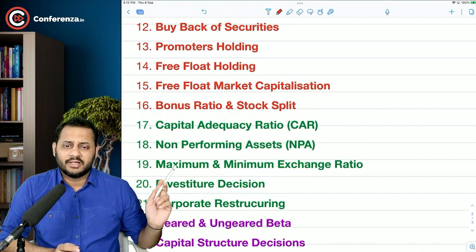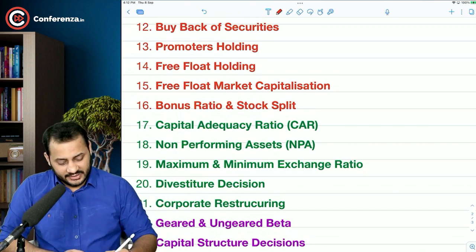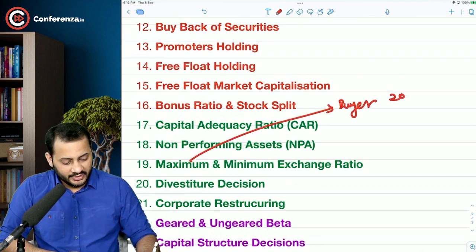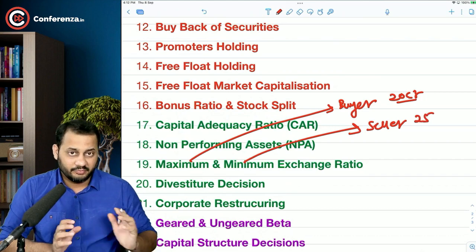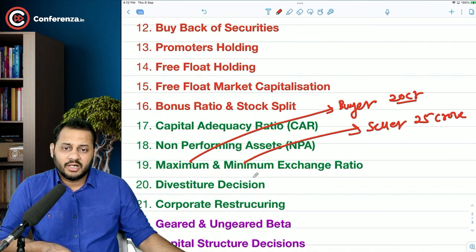Let me talk about the maximum and minimum exchange ratio. Maximum will be decided by the buyer, who says I am going to pay only 20 crore to buy this company, and minimum will be decided by the seller, who says I am demanding at least 25 crore. The minimum amount is always decided by the seller.